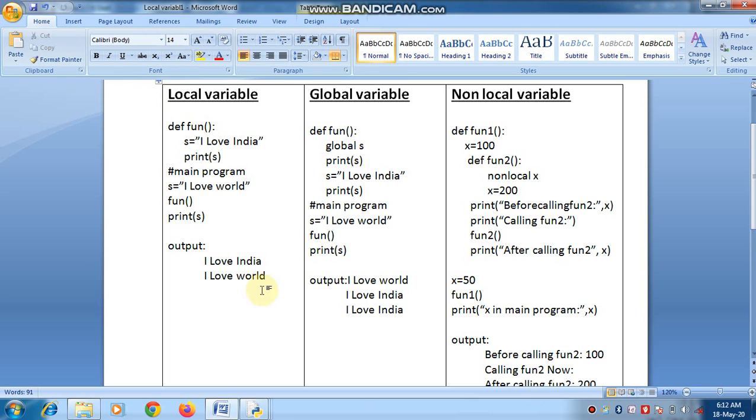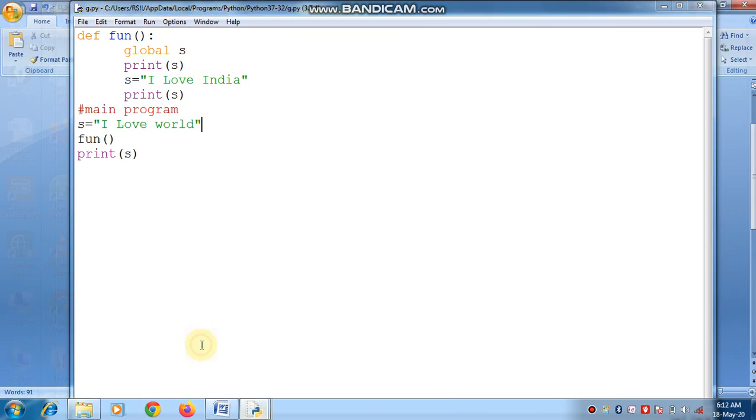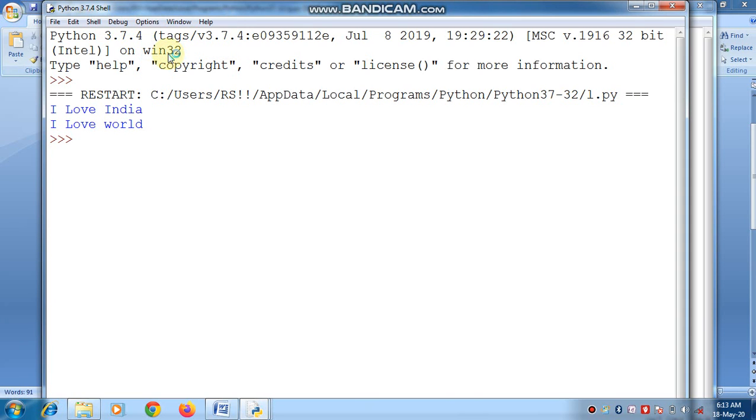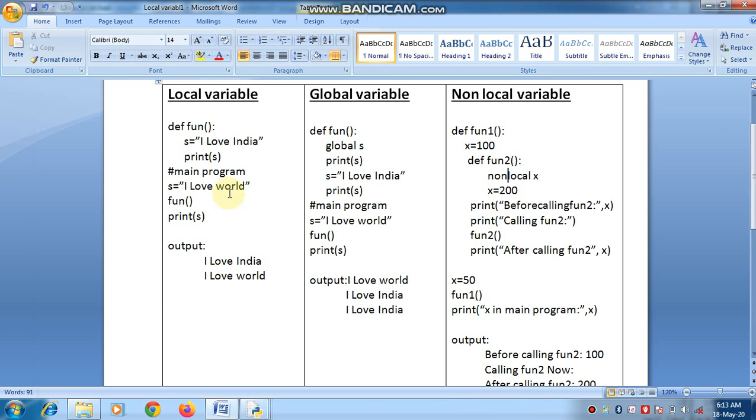Now you can see on the Python screen. When you run this program, the output will be I love world, I love India, I love India. So we can easily say that if we use the global keyword, then we can easily change the value of an outside variable inside a function.